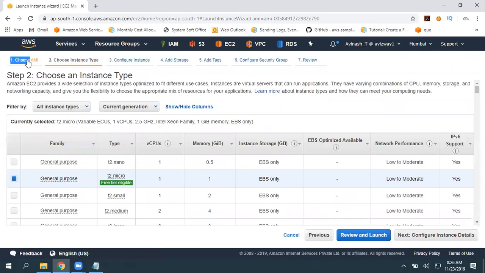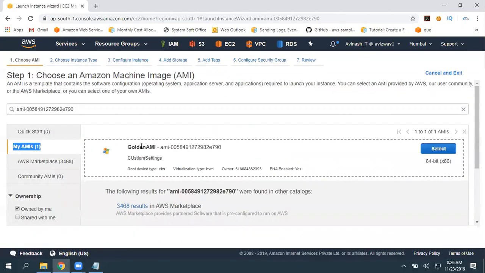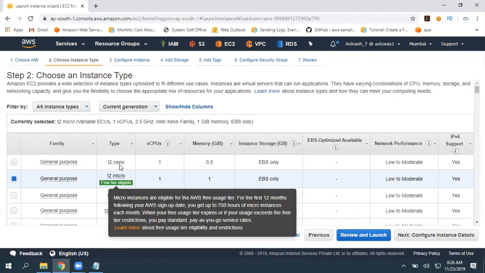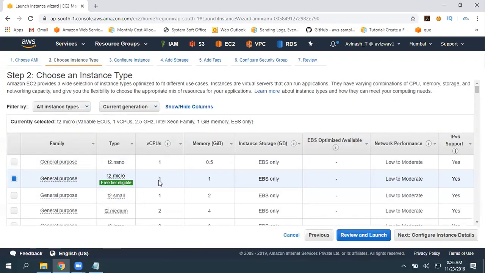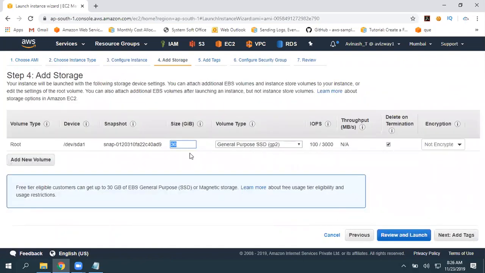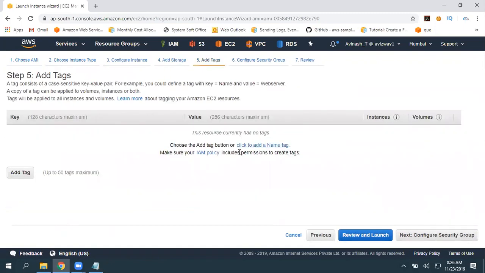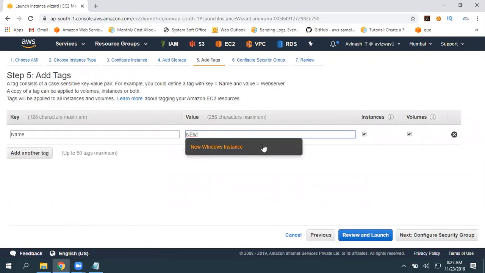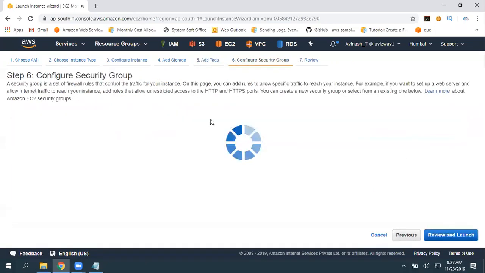So only the first step is going to be skipped. In the first step, our AMI is going to be selected. Now second step, all the remaining steps are the same. So I'm going to select T2 micro, all the default settings. Storage 30 gigs, we cannot decrease that. Click on next. If you want to add a new volume, you can add one, no issues with that. And this is a new instance from the golden AMI. Click on next.